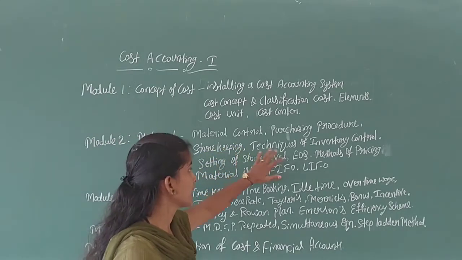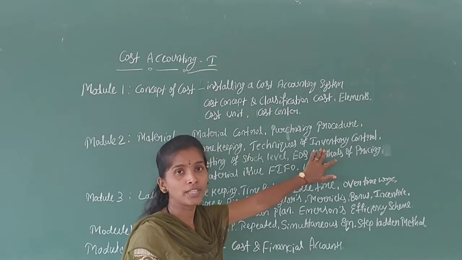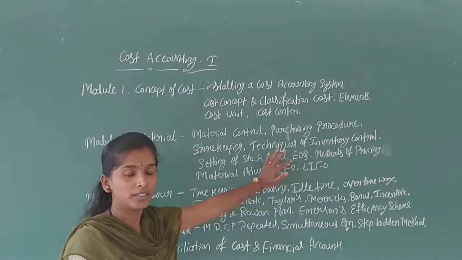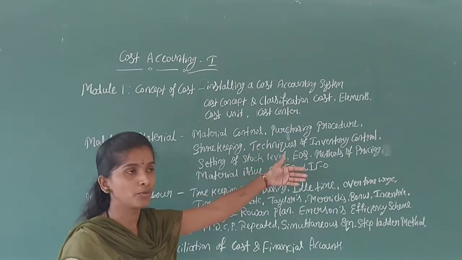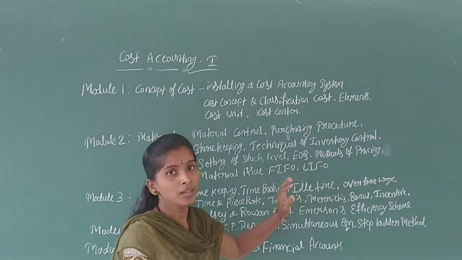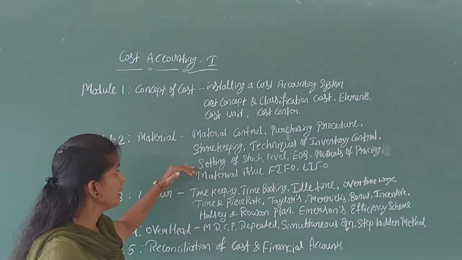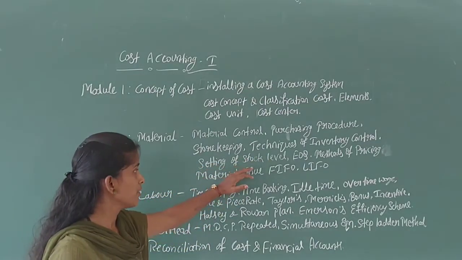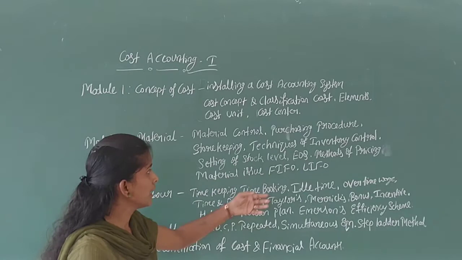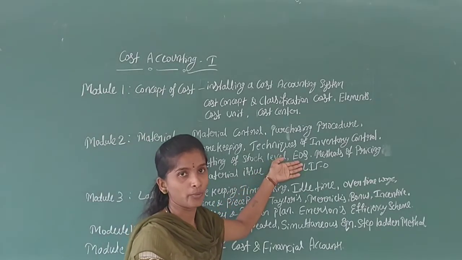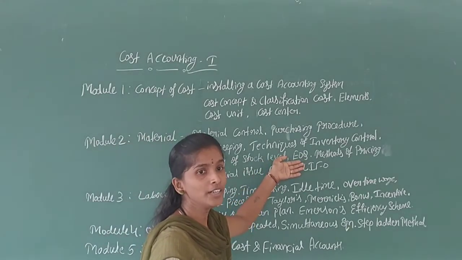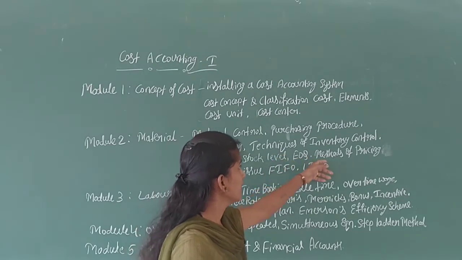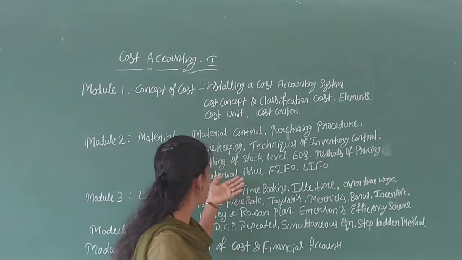It means the techniques of stock control: how to control the stock and how to distribute stock issues for the production procedures. We learn setting of stock levels on the basis of different types, and problems on EOQ. EOQ means economic order quantity.